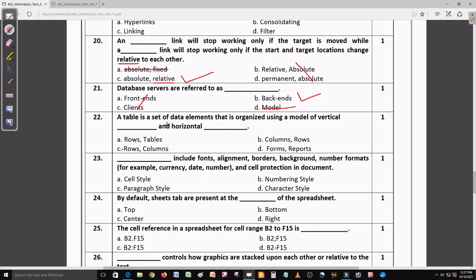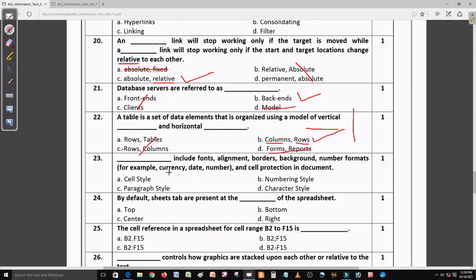Now come to question number 22. A table is a set of data elements that is organized using a model of vertical dash and horizontal dash. Vertical means 90-degree angle, horizontal means 180 angle. So vertical we call columns, and horizontal means rows. So let me check if any option matches. Column and table, row and column, no. Formula and report, no, this is the wrong answer. So right, this is the right answer here.